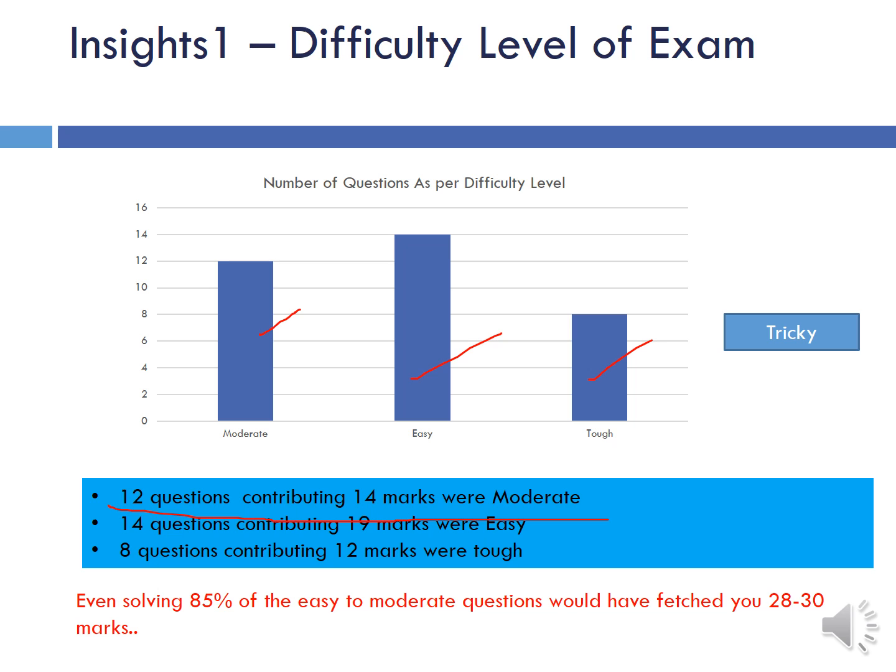So overall, I think the exam difficulty level could be designated as moderate or tough because most of the questions were from this category, and there were many questions which were rather very easy. So what we can say is that if you have solved easy to moderate questions with 85% accuracy, which you should be able to do, then it would have fetched you around 28 to 30 marks, and that is a really good score, guys. Out of 45, if you can minimum score 28, that is really good.